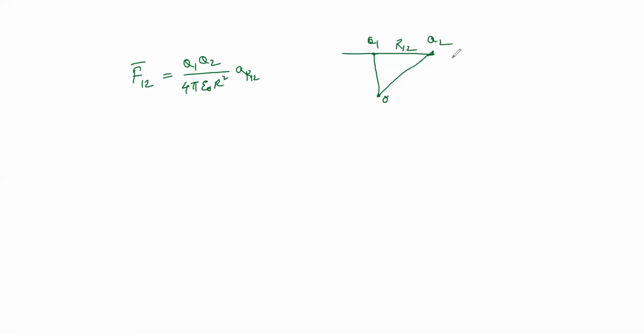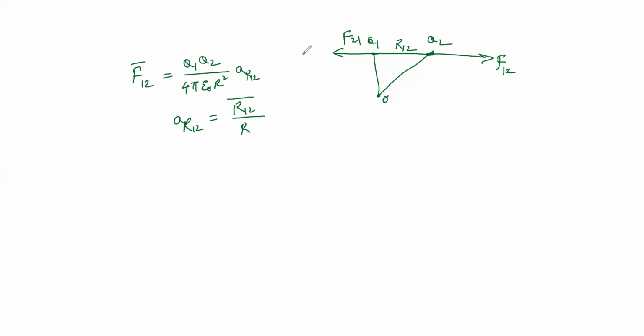Now, the force on both sides can be considered as opposing forces, like F12 in this direction, and let it be F21 in the other direction, that is the force among those two charges. Here F12 is the force on charge Q2 due to Q1. The same thing in reverse can also be written here. Here a_r12 can be written like this: it is a unit vector, the vector R divided by the magnitude of R in the denominator.